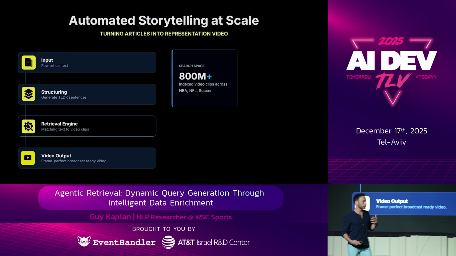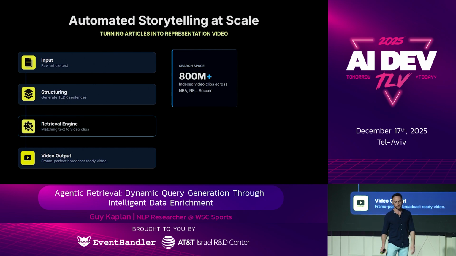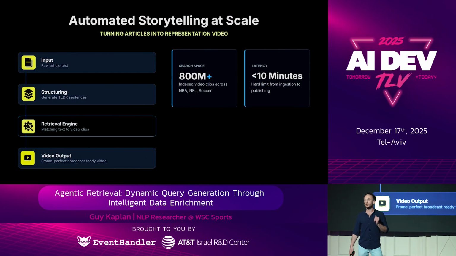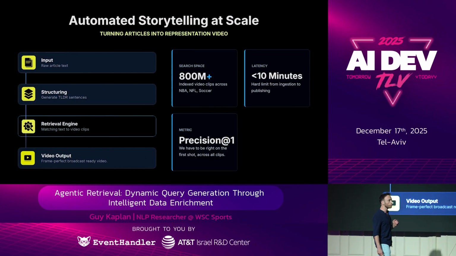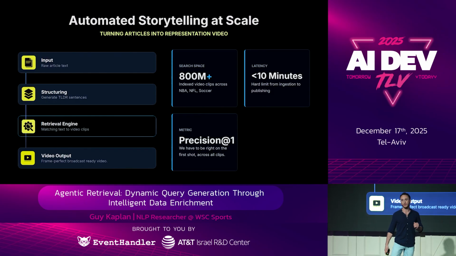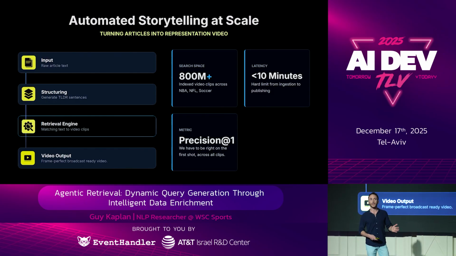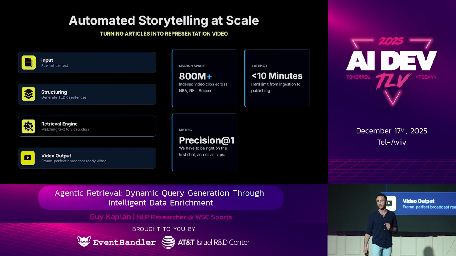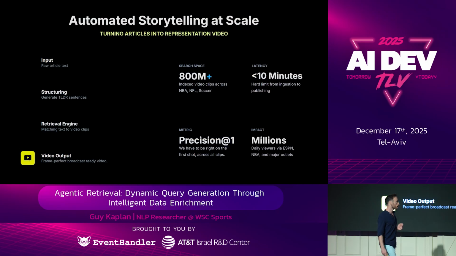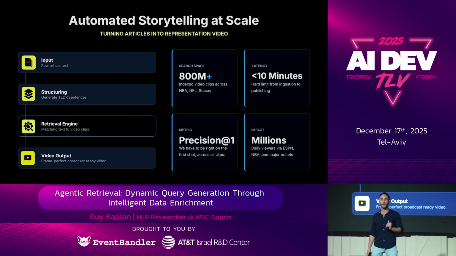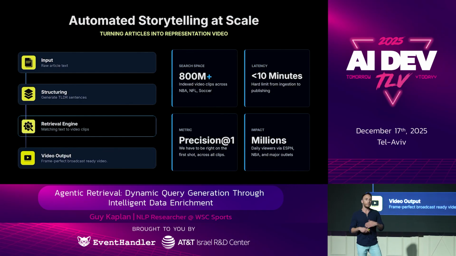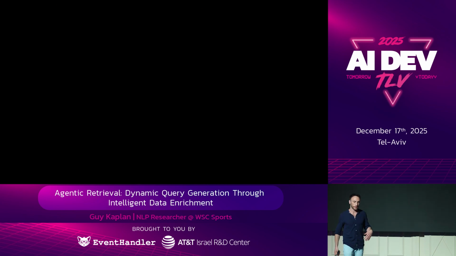Let's see what types of challenges me and my team are up against. First, we have our search space, over 800 million segmented clips from different sports, different leagues. We need to deliver results in up to minutes from a request, and we're optimizing the precision at one metric. You see, in most search engines, it's okay if we have good candidates in the top 5 results, but in our case, we need to be right on the very first shot, because we're actually generating a video. And as far as impact goes, we have very high broadcast standards. We serve clients like the NBA, ESPN. Millions of people watch these videos daily. So when we make a mistake, that's for everyone to see.